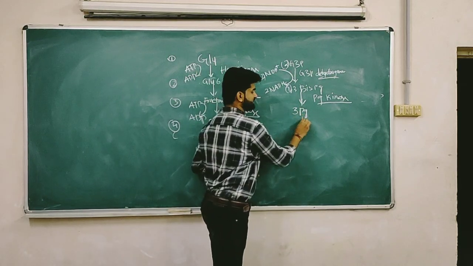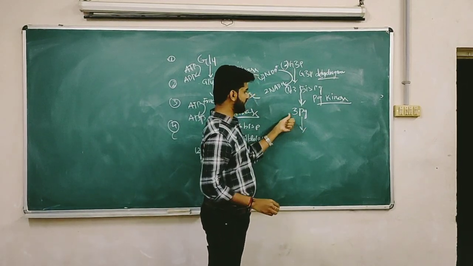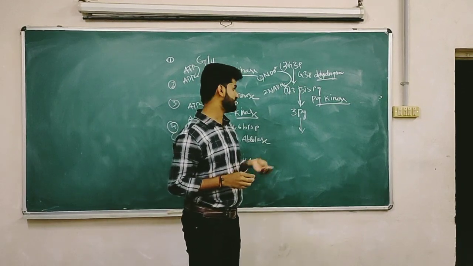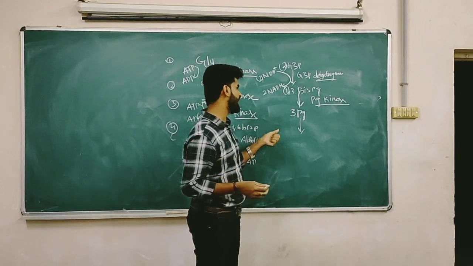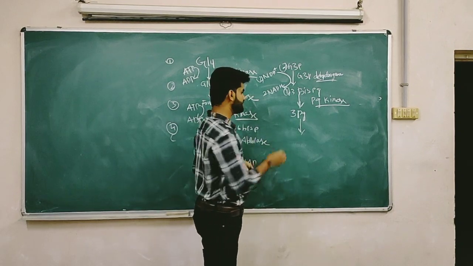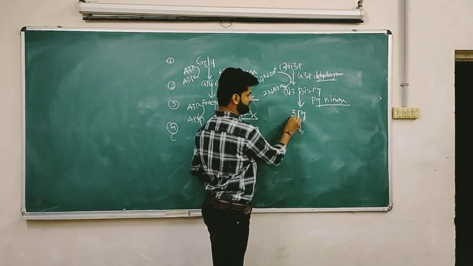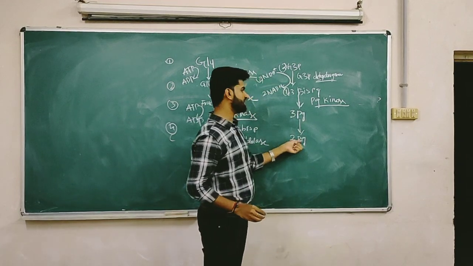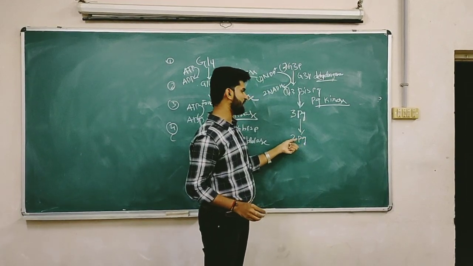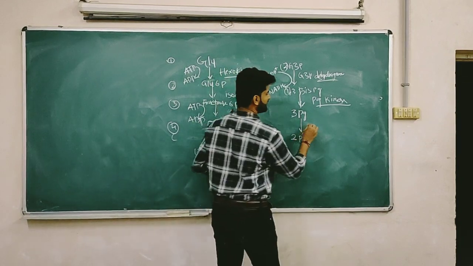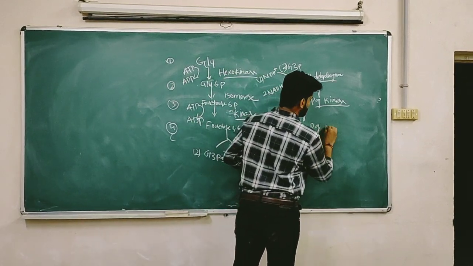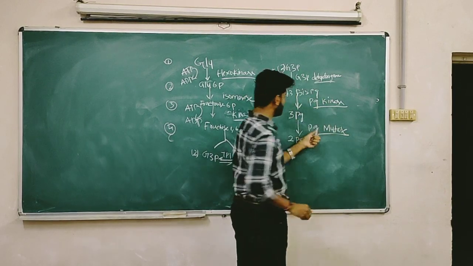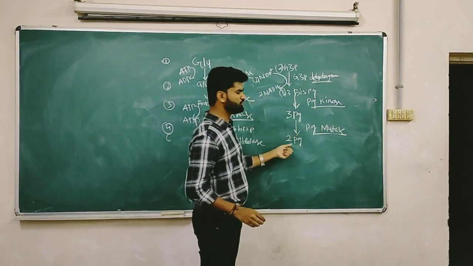Now this 3PG will convert. Now in the next reaction, what is it? The substrate level interconversion will be happening. In this interconversion, what happens? This third position phosphate will convert into the second position, that is 2PG, 2-phosphoglycerate. This 2-phosphoglycerate is formed by the enzyme, what? That is phosphoglyceromutase. Phosphoglyceromutase mediates this 3PG to 2PG.